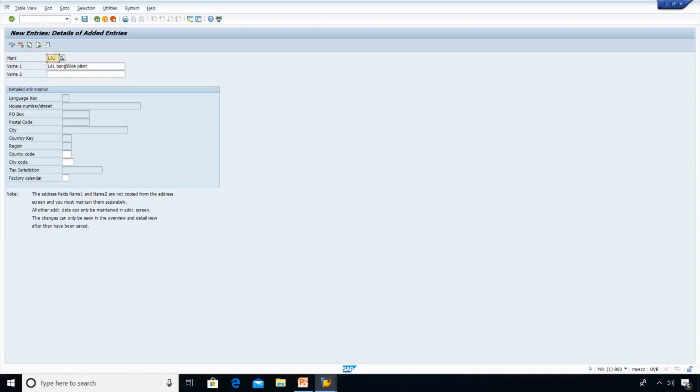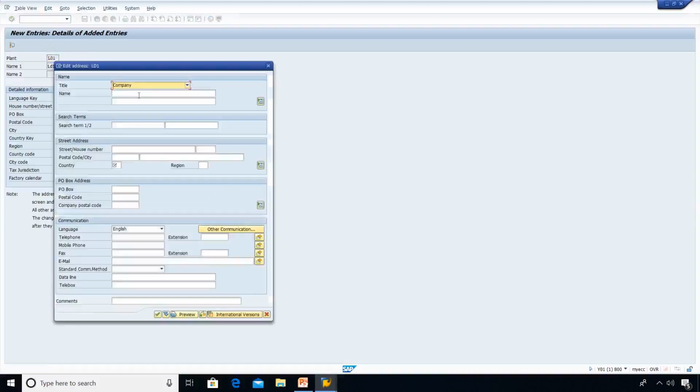Enter. Go to the address tab and maintain the plant address. Company: LD1 Bangalore plant. Search term LD1. Street: ROH road. Sorry, not a problem. House number.